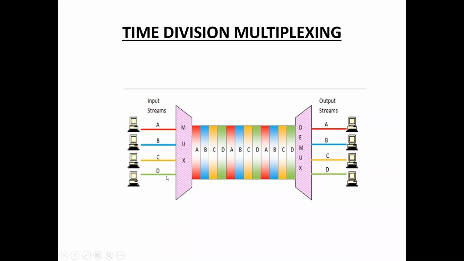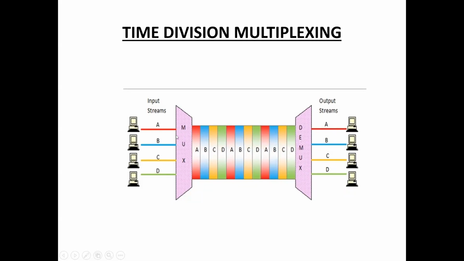So here multiple channels are combined into the single channel. A, B, C, D all send data using the single cable only. So multiplexing is combining multiple channels into the single channel. On the other hand, demultiplexing divides a single channel into multiple channels.